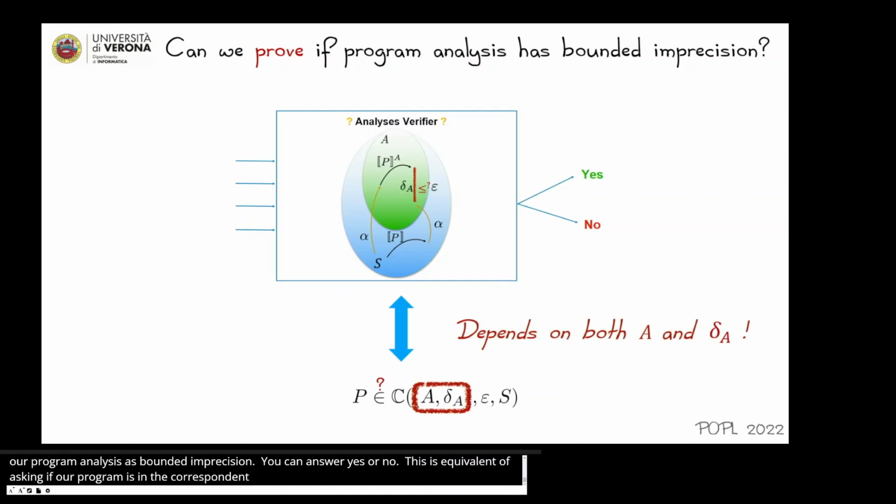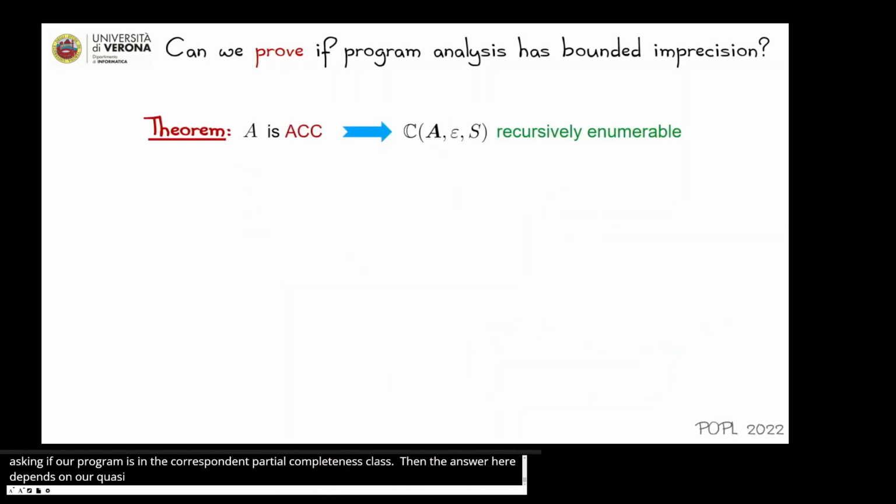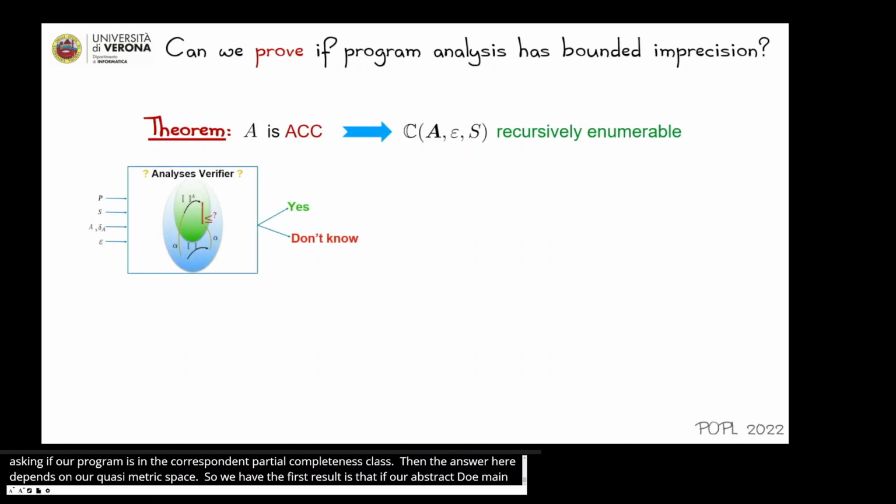Then the answer here depends on our abstract quasimetric space, so on both the abstract domain and the quasimetric A-compatible that we have chosen. So the first result is that if our abstract domain satisfies the ascending chain condition, then our property of programs is a recursively enumerable set. This means that we can at least answer yes to the question, but otherwise we don't know.